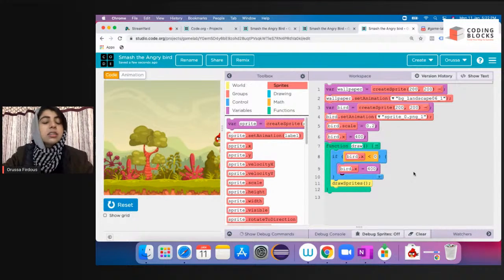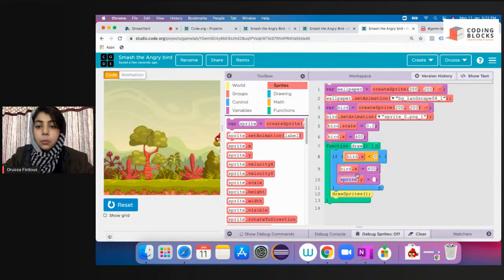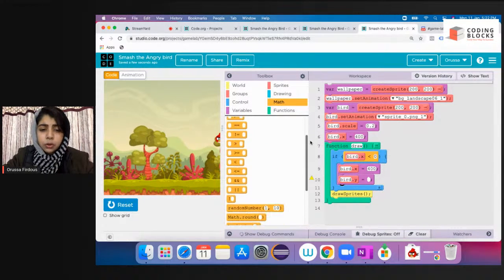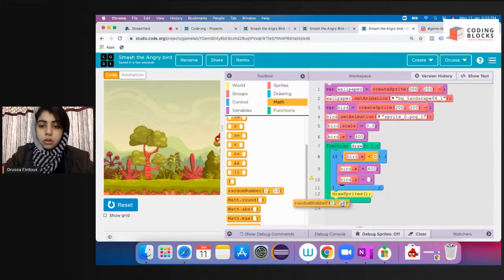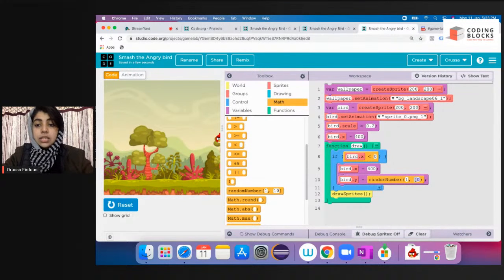And bird.y should be equal to, I'm going to go to maths. For the random integer block, you have to go to maths, scroll down, and you'll find this random number block. Attach it here. So bird.y should be any random number between 0 to 400. You can also give 1 to 400. That won't make a significant difference because pixels are very small. You can use 0 to 400 also, so let us just use 0 to 400 only. So I click on reset and run.